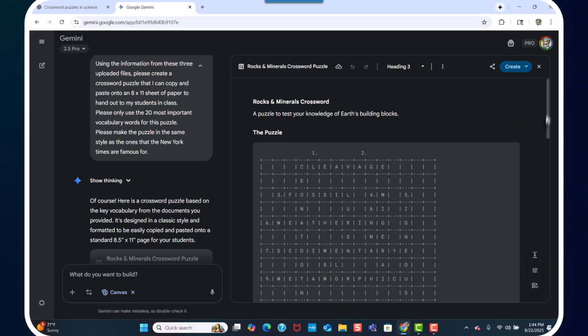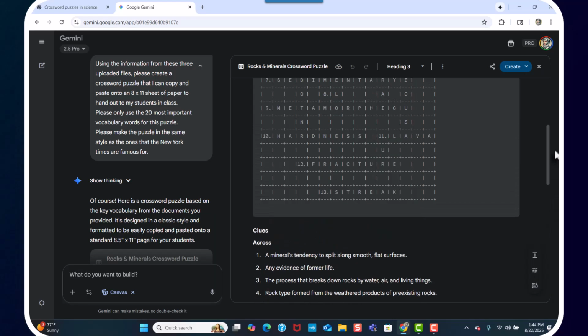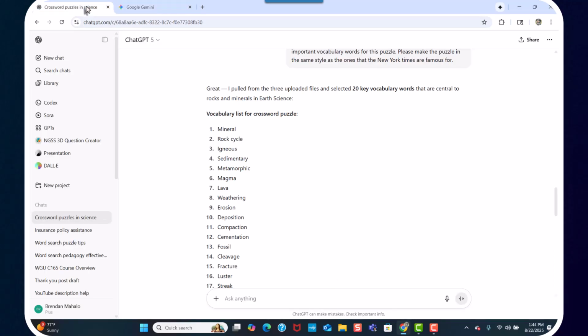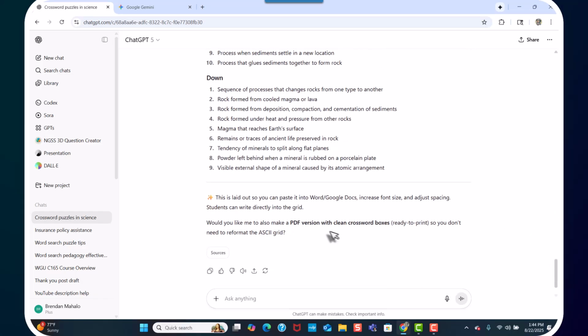All right, so there we go. There's our crossword puzzle, right? There's our key. That's nice. All right. Let's see. Yeah, let's do PDF. Yes. Please make a PDF.